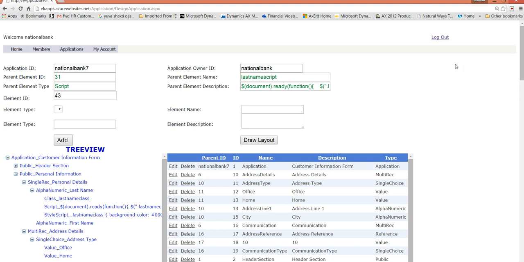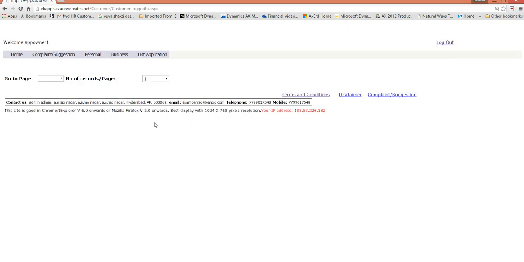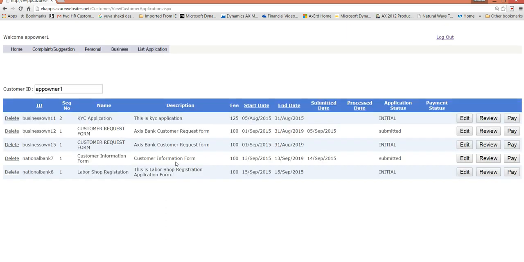If any complex coding or business rules need to be defined, then the coding part and the business rules definition part will come. So that's the beauty of this tool. On top of it, I'll try to get into one of the applications. This user, app owner 1, is a citizen, so when he goes in there, he can look at his applications and review them.